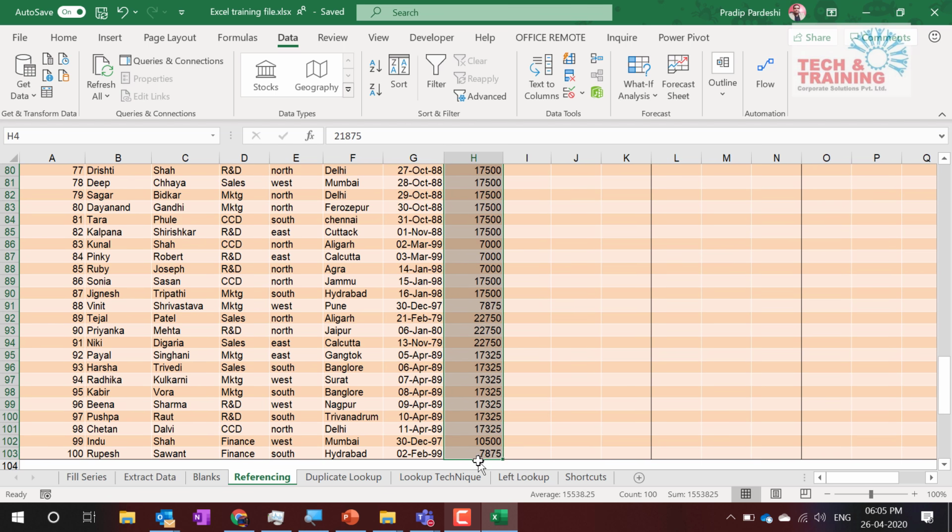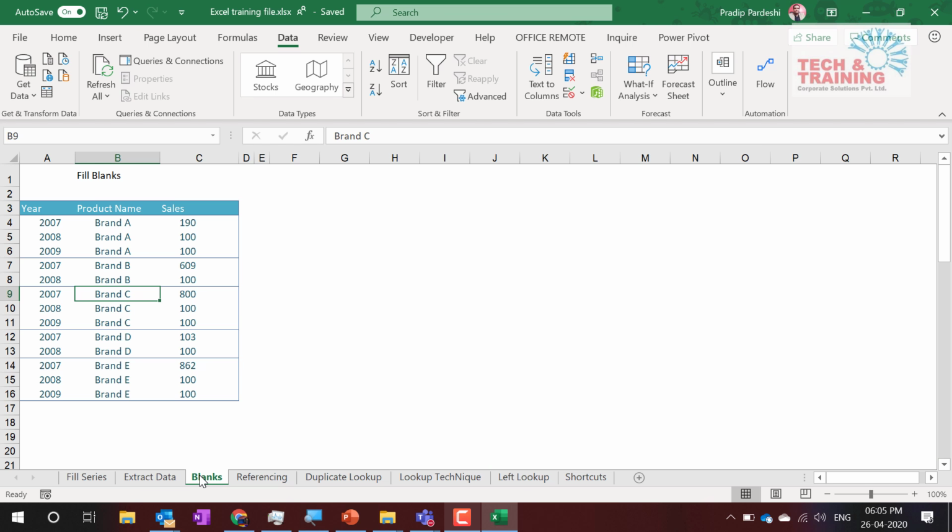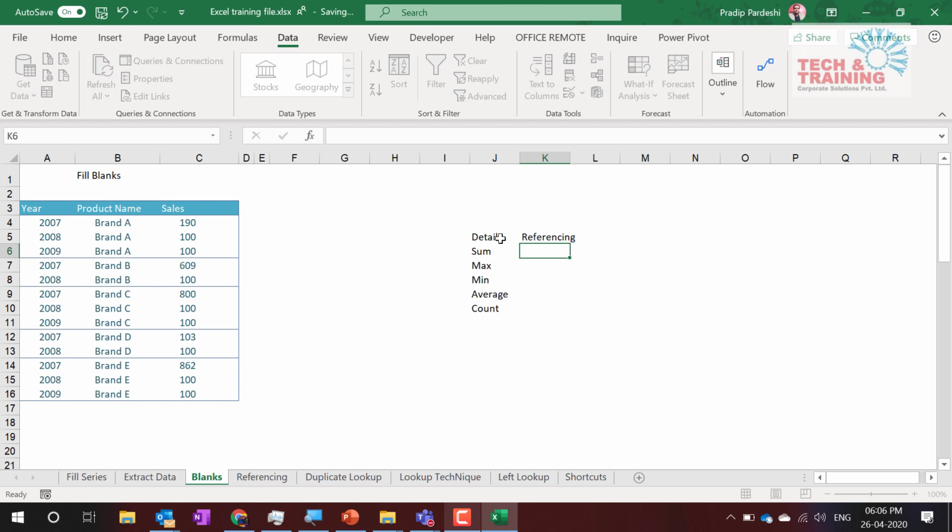Here I have got all the salaries, and I want to calculate sum, max, min, average, and then count. So I would like to get the sum of the salary, maximum salary, minimum salary, average salary, and how many people do we have here.